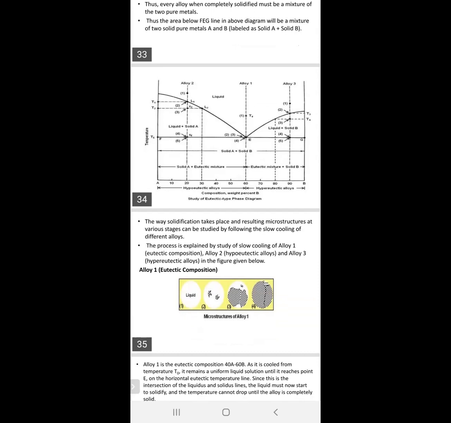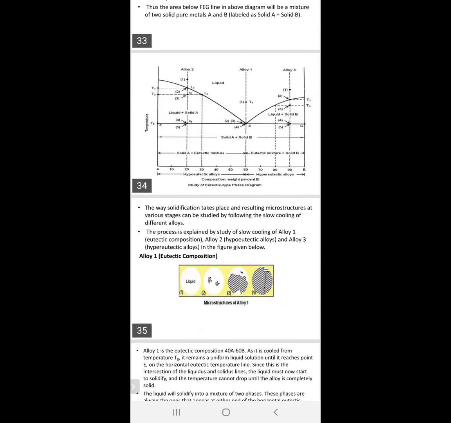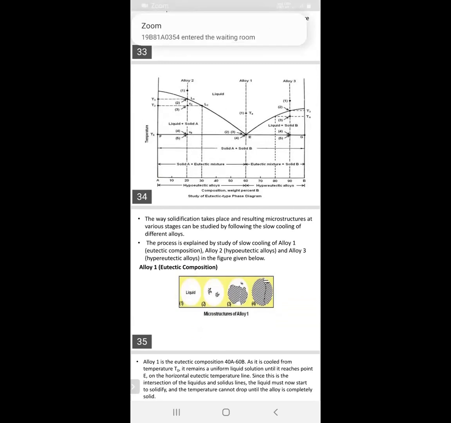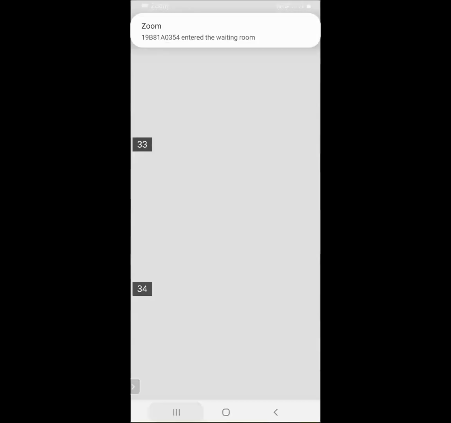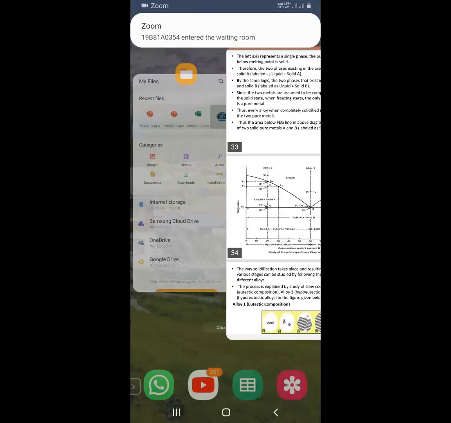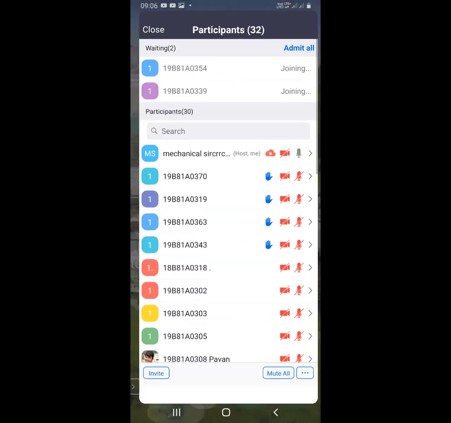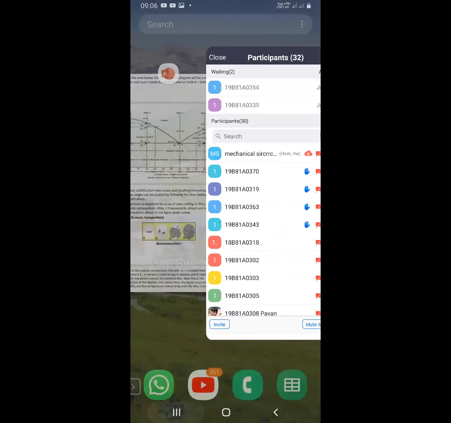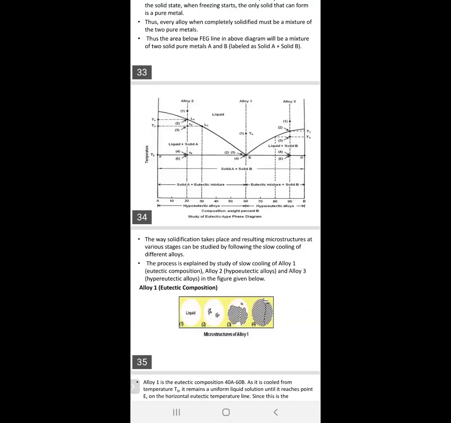This phase diagram is very important, and it will be useful further. It is the basis of the iron carbon diagram. Try to understand this one. Here, three series are there: Li1, Li2, Li3.